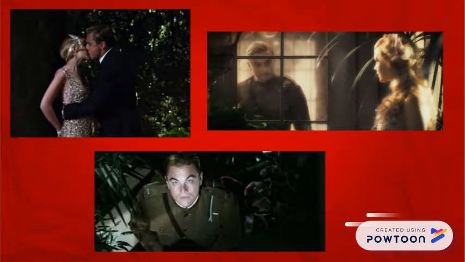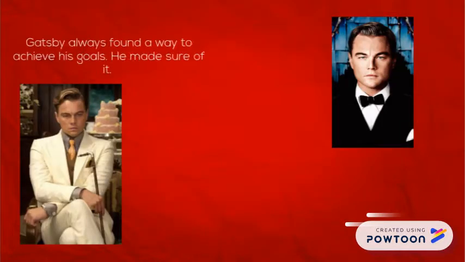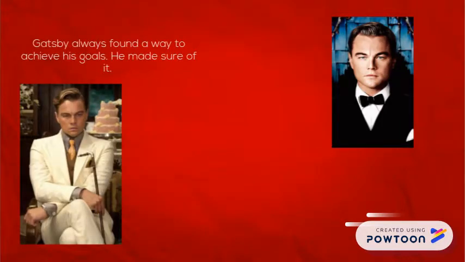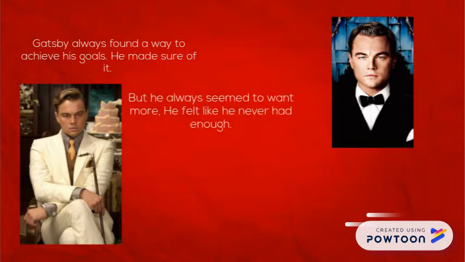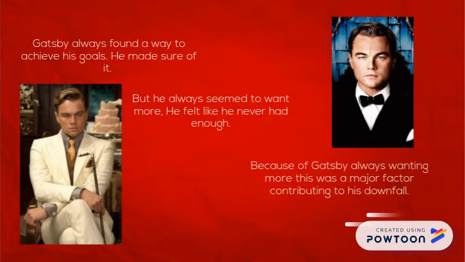On his way home somehow, he ended up at Oxford, and Daisy didn't understand why he didn't come home and broke it off with her. Tom then came in and married her. Gatsby always found a way to achieve his goals. He made sure of it. But he always seemed to want more. He felt like he never had enough. Because of Gatsby always wanting more, this was a major factor contributing to his downfall.